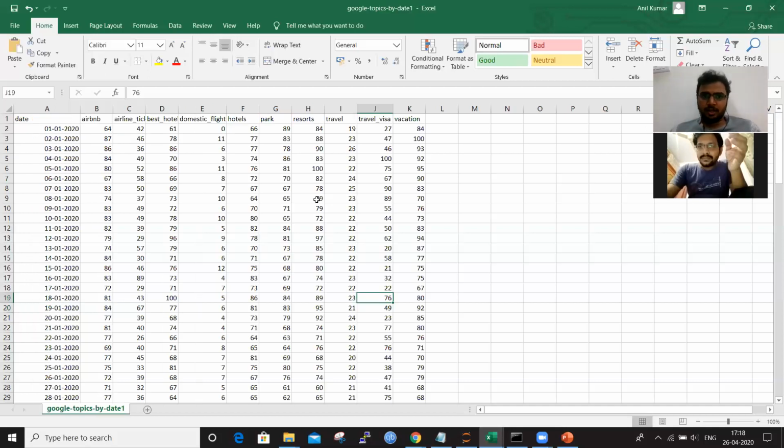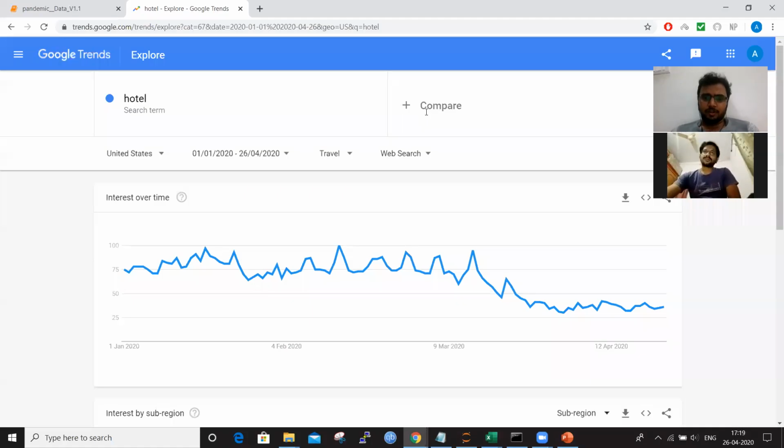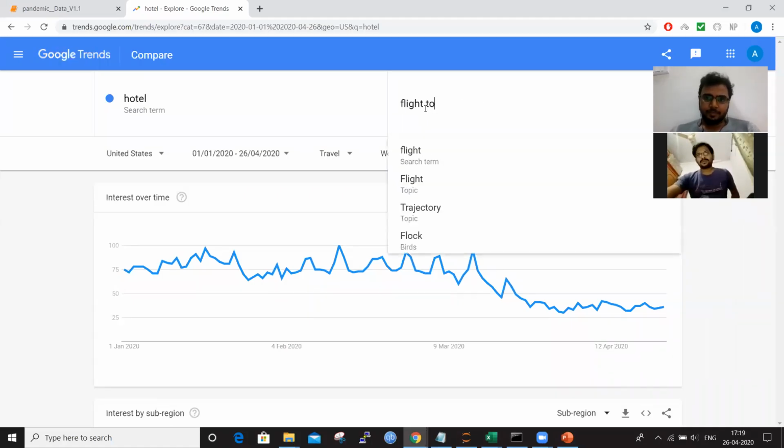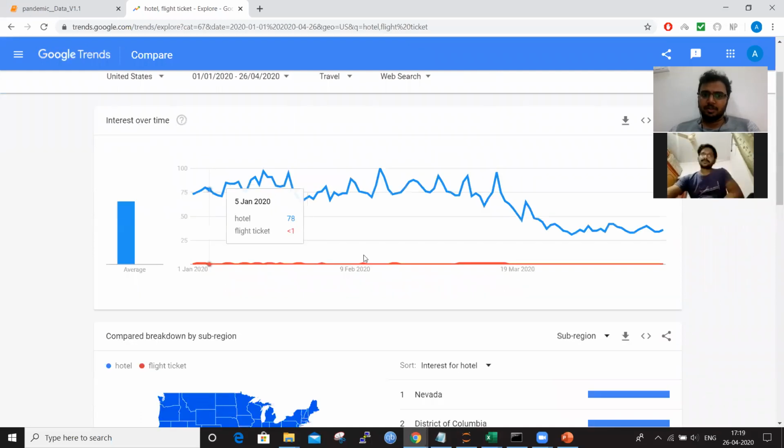Here you can see I have already downloaded some data. Here I have kept different things: Airbnb, airline ticket, best hotels, domestic flights, hotels, park, resort, travel, everything. So this everything also we can search here. For example, if you want to compare with flight ticket, there are very minimal searches.